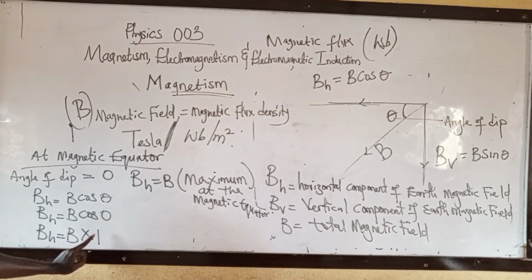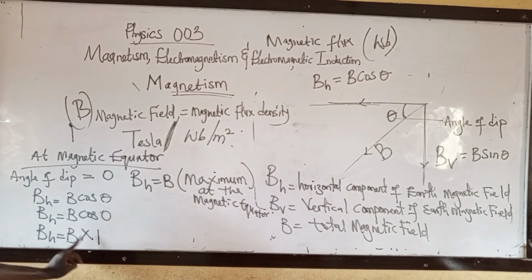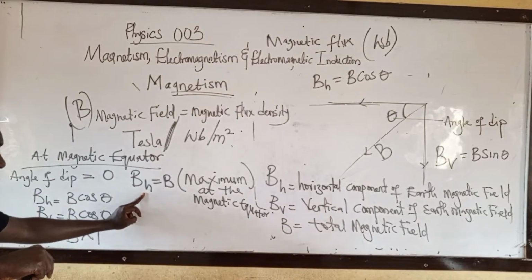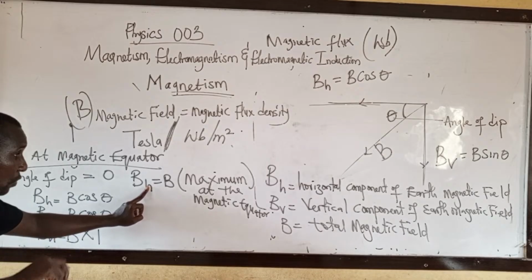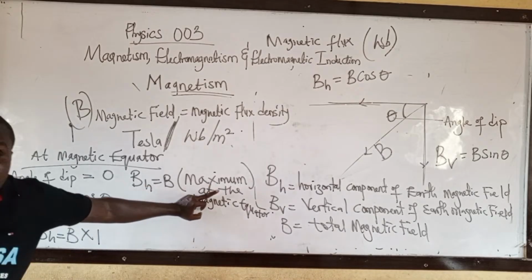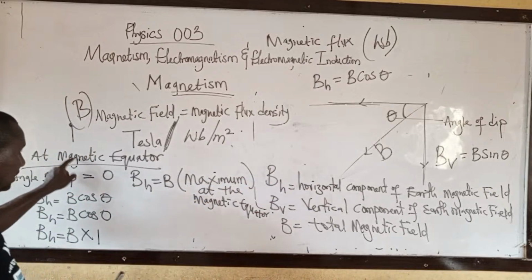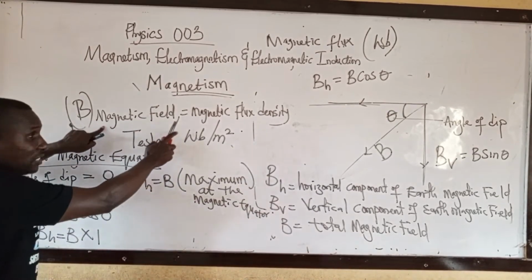Change it. We have BH equal to B, because cos 0 is 1. That means at the magnetic equator, BH, the horizontal component of the Earth's magnetic field, is maximum. Take note of that. Then what will happen to BV at this equator? Hope that you've written it down.